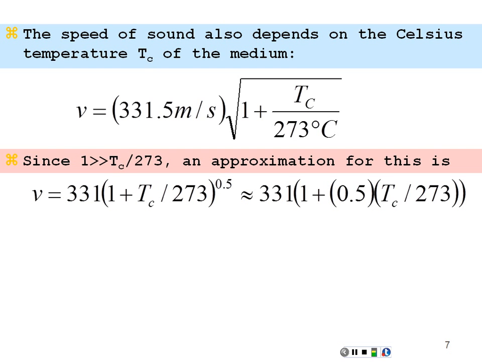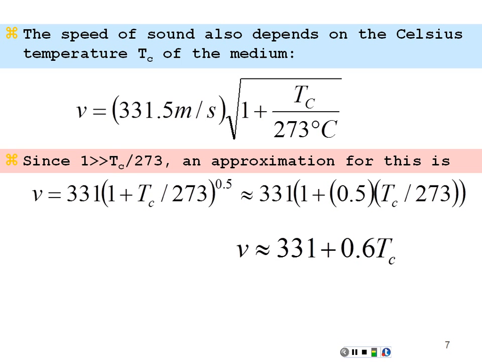First order approximation is to bring that power down, and that's approximately equal to 331 times 1 plus 0.5 for the square root times x, T sub C over 273. So the velocity of sound is approximately, for this range, 331 plus 0.6 times the temperature in Celsius.